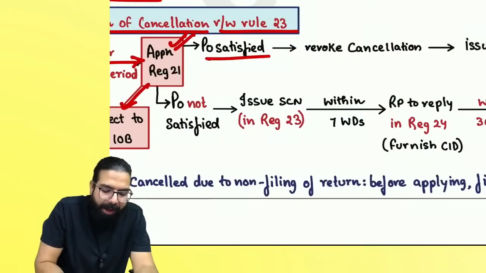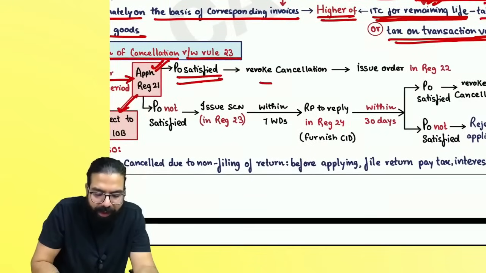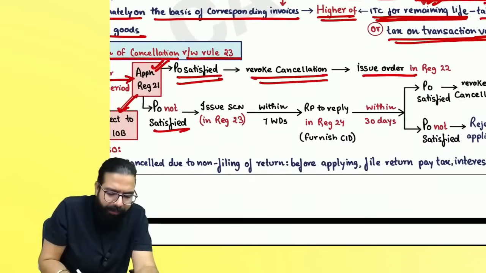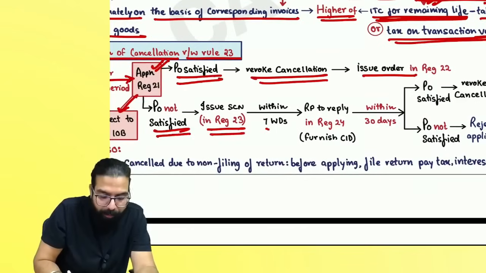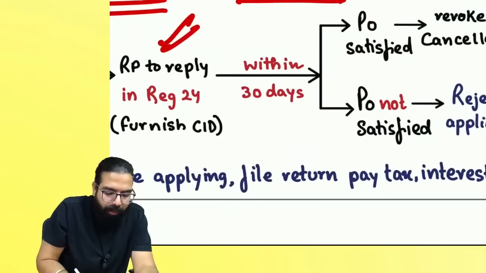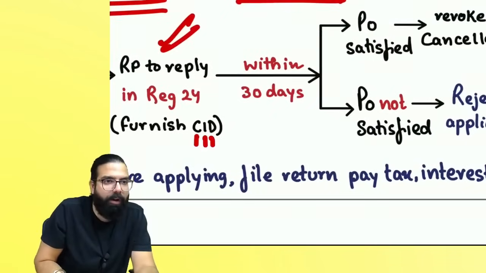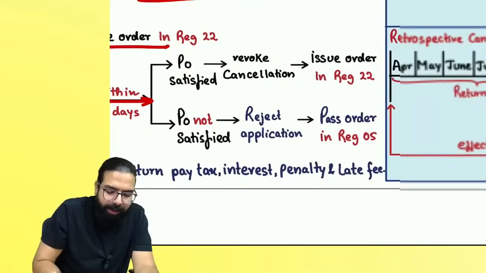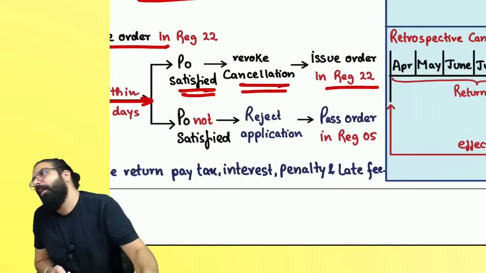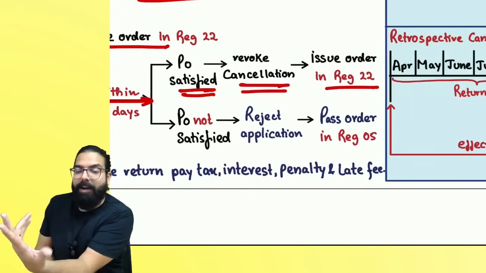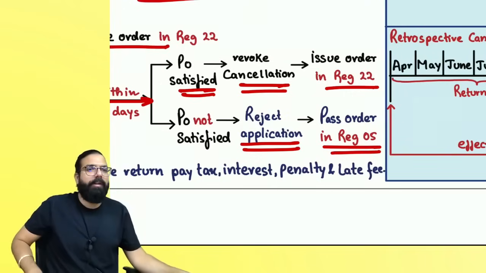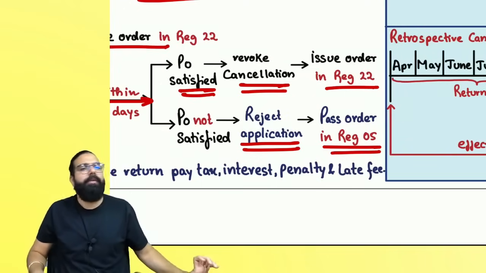Once you apply, if the proper officer is satisfied, he will revoke the cancellation and issue an order in GST RVK 2. If he is not satisfied, he will give you a show cause notice. You have to reply within 7 working days. When you give a reply, you should give what, everyone? Clarification, information, documents. And within the next 30 days, if the proper officer is satisfied, he will revoke the cancellation and issue an order. If he is not satisfied, he will reject the application and pass an order in GST RVK 3.